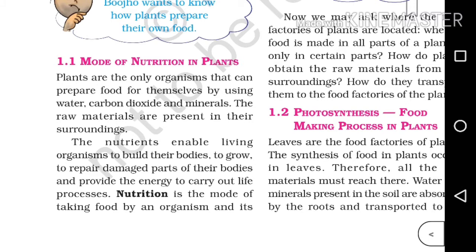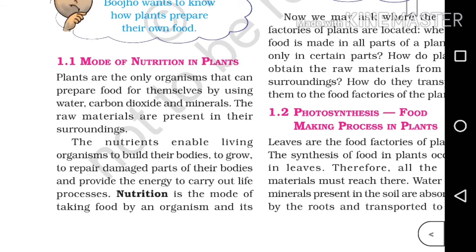So moving on to our first topic, mode of nutrition in plants. Plants are the only organisms that can prepare food for themselves by using water, carbon dioxide and minerals. The raw materials are present in their surroundings. So as we have discussed earlier, plants are the only organisms that can prepare food by themselves from the raw materials that is present in their surroundings. What are these raw materials? They are water, carbon dioxide and minerals.